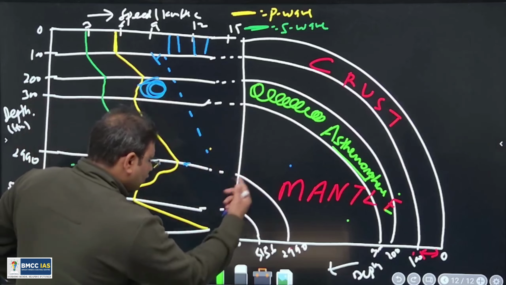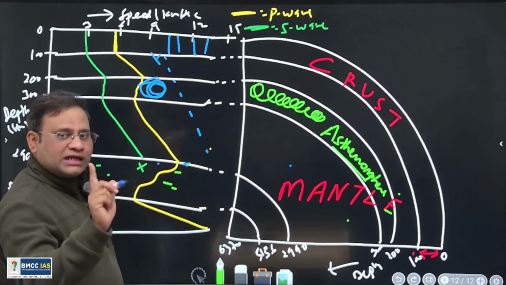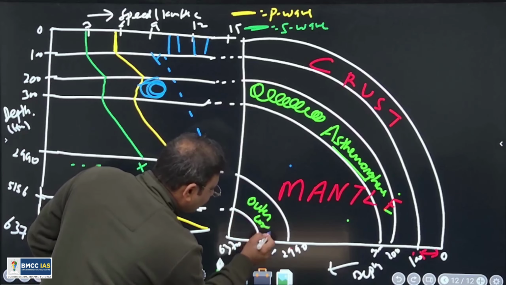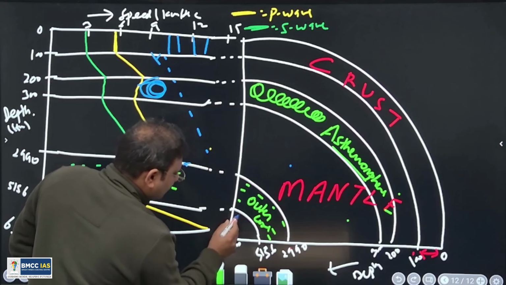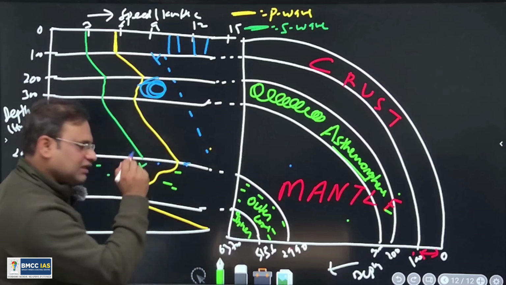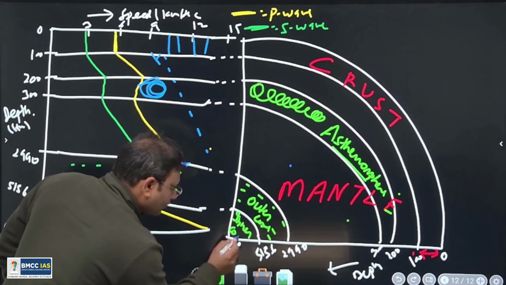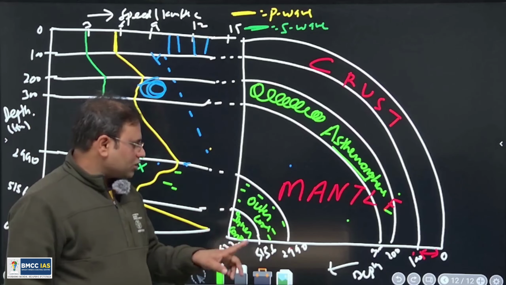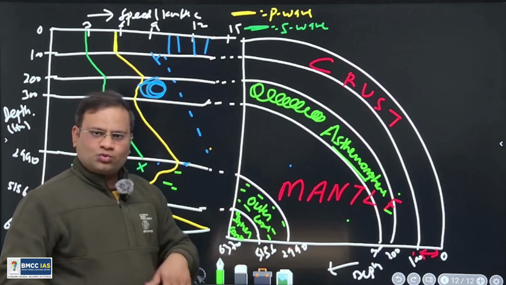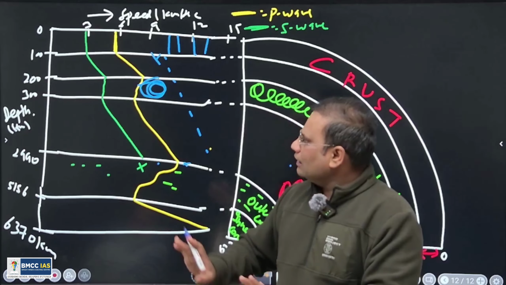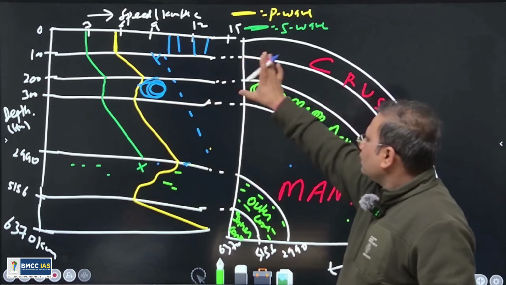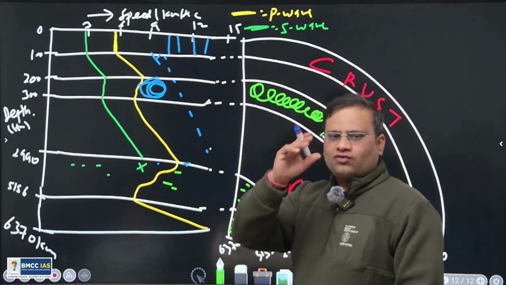Now, this part is surely liquid, that's why S wave is not able to pass. So it is called the outer core, that is liquid in state. This is solid, that's why the speed gets increased. It is the inner core. Right? So here we have certain important questions, why it is liquid, why it is solid. So we will deal with it in a separate part, but understanding of the P and S wave speed helps us to reveal the interior of the earth.